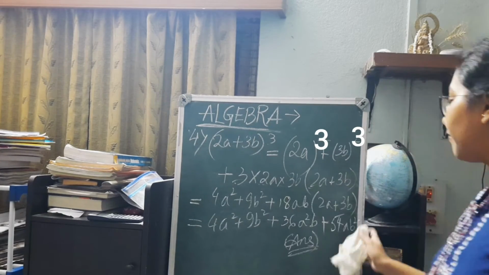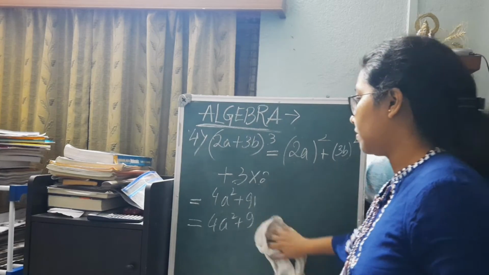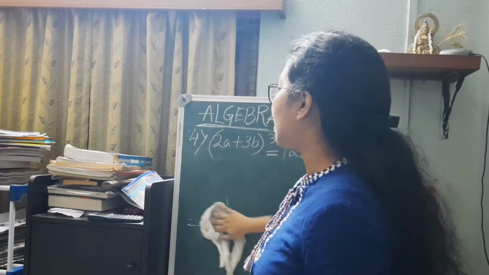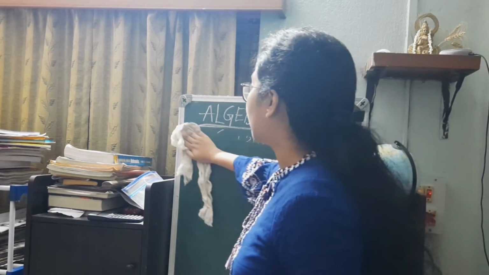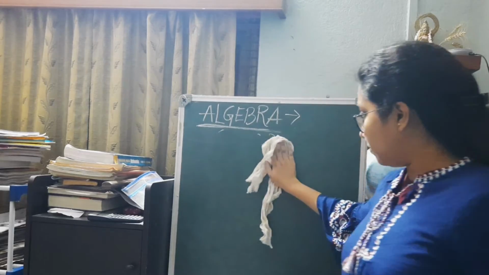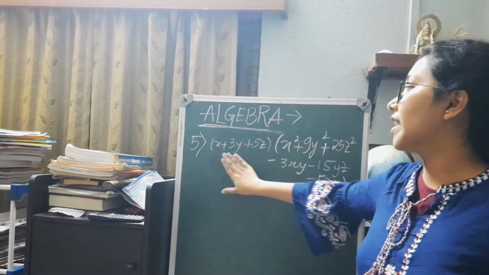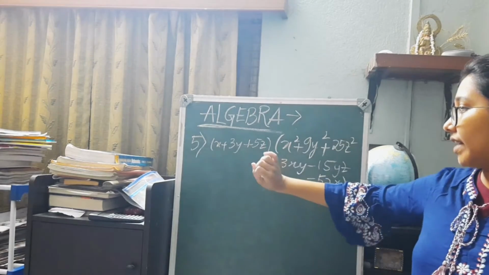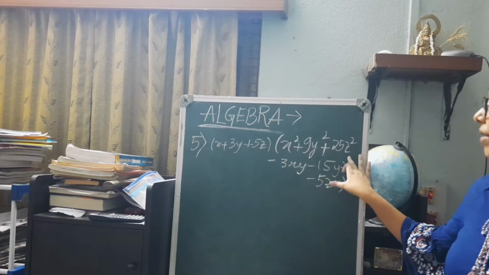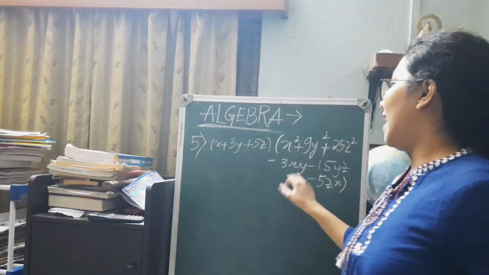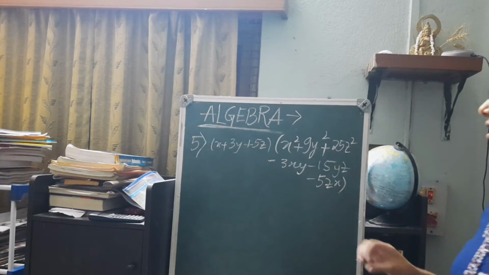Then question number 5, coming to question number 5 now. Question number 4 was just the (x plus y) whole cube form. Question number 5 is on the board, which was, just to recap, (x plus 3y plus 5z) into (x square plus 9y square plus 25z square minus 3xy minus 15yz minus 5zx).